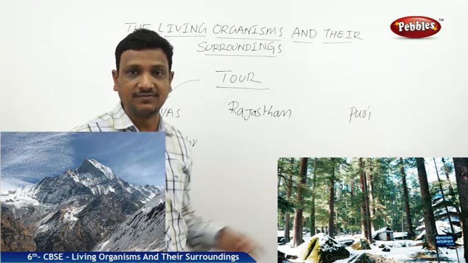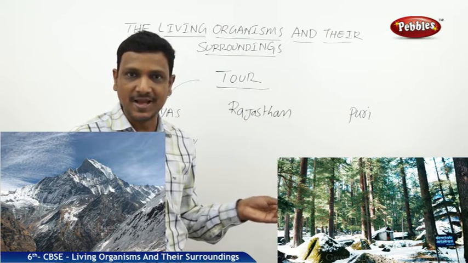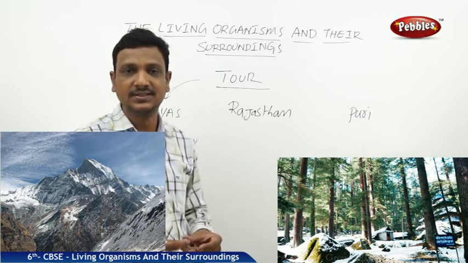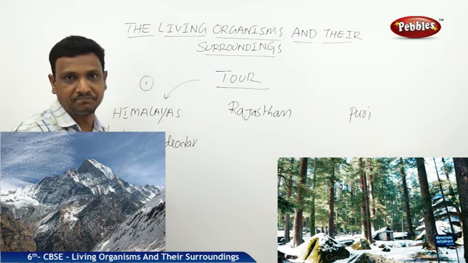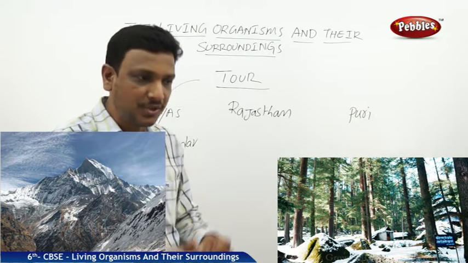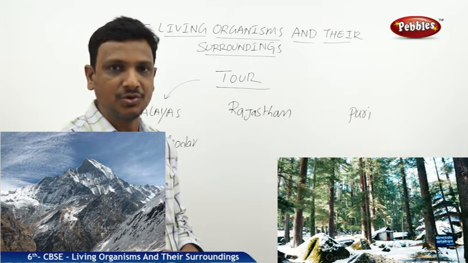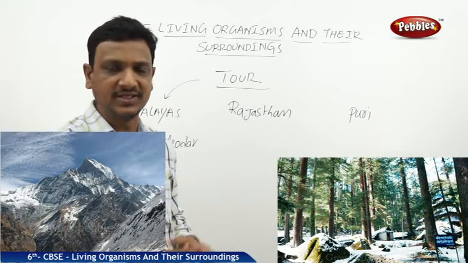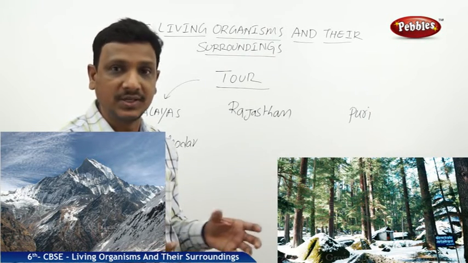You cannot find trees with a big canopy. You cannot find peepal tree, banyan tree, mango tree. Not that. These kinds of trees are found, pine and deodar, in a similar way. Because that kind of form is suitable to that particular climate, right? If you go to the Himalayas, you know the kind of climate over there, it's very cool, where you find snowfall. So it's very cool.